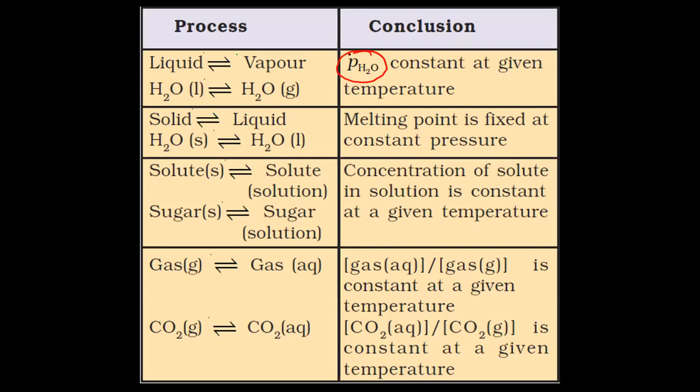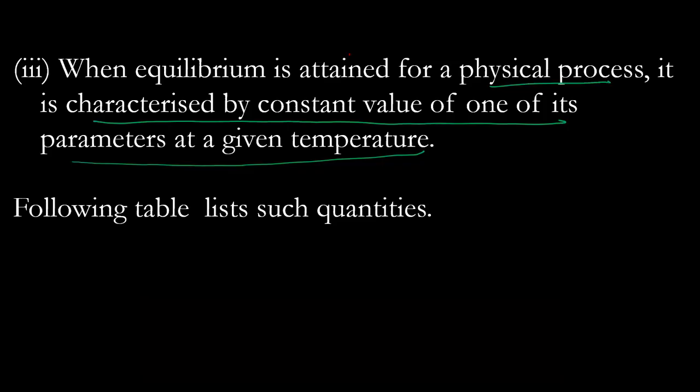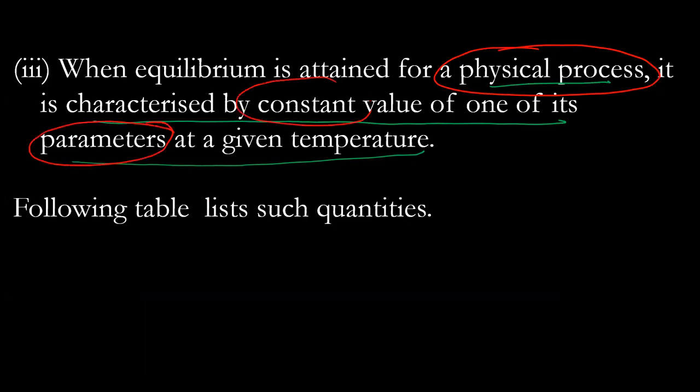Remember the third point what I am talking about, that any particular parameter becomes constant at equilibrium for physical processes. Any particular parameter will become constant. Okay? For physical processes, any particular parameter becomes constant.